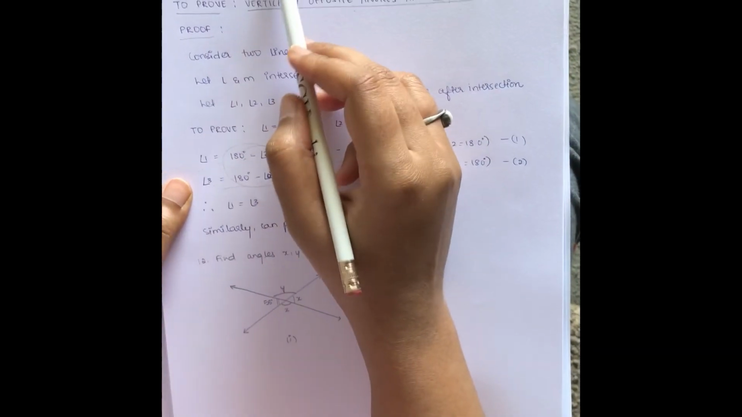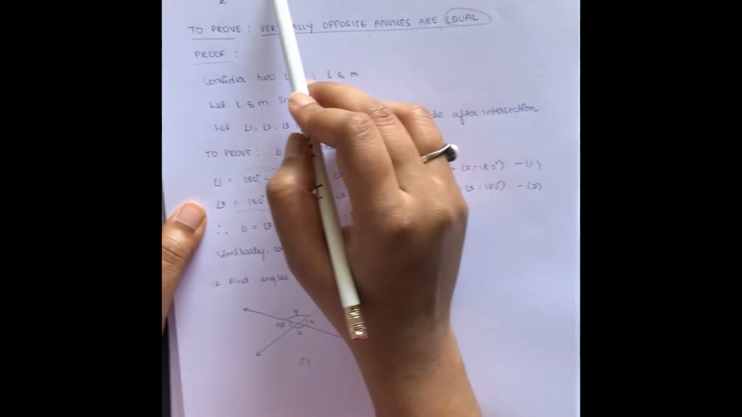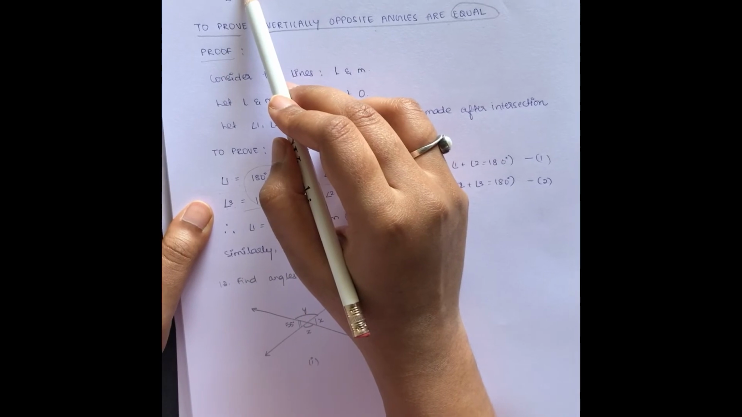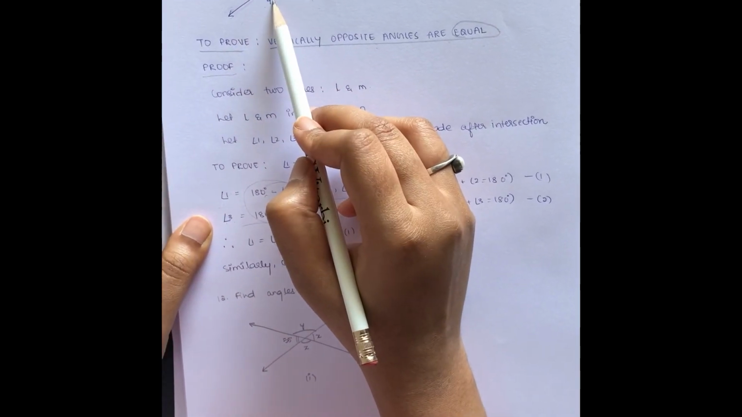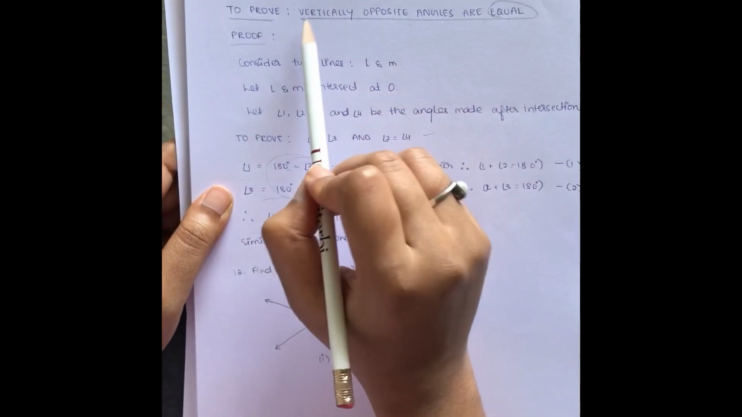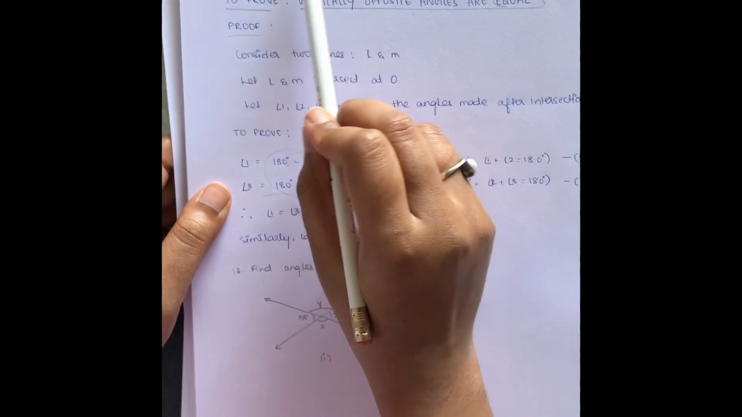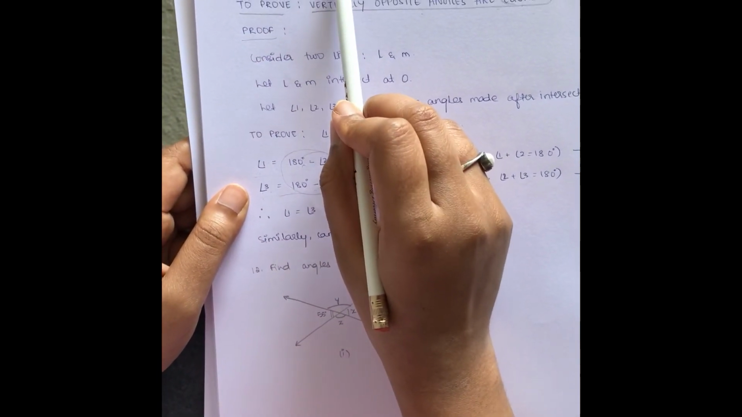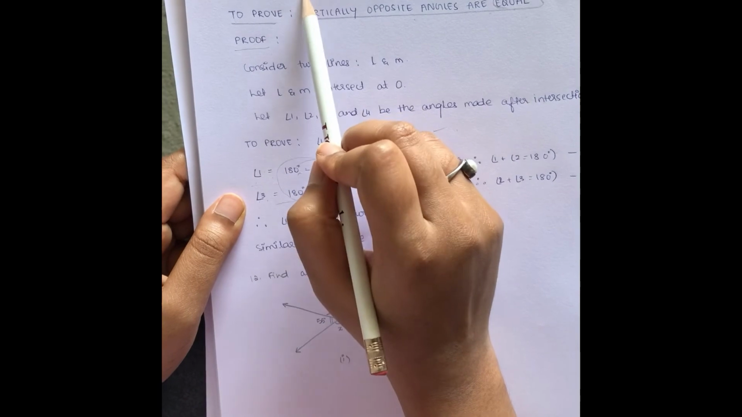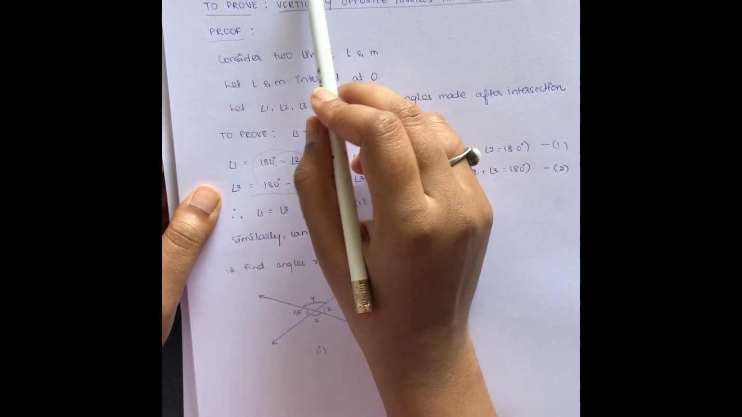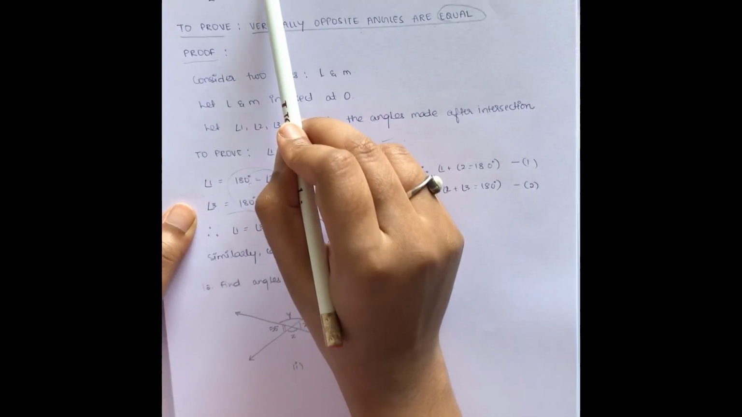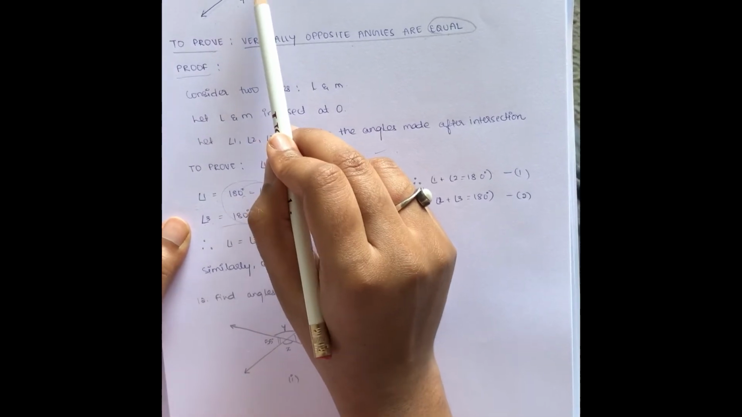Once again, there are two lines L and M. Angle 1 and 3 are called vertically opposite angles. Angle 2 and 4 are the vertically opposite angles. There is a proof where we have to prove that vertically opposite angles are equal. That is, angle 1 is equal to 3, angle 2 is equal to 4. We can prove that using the concept of linear pair, where 1 is linear pair of 2,